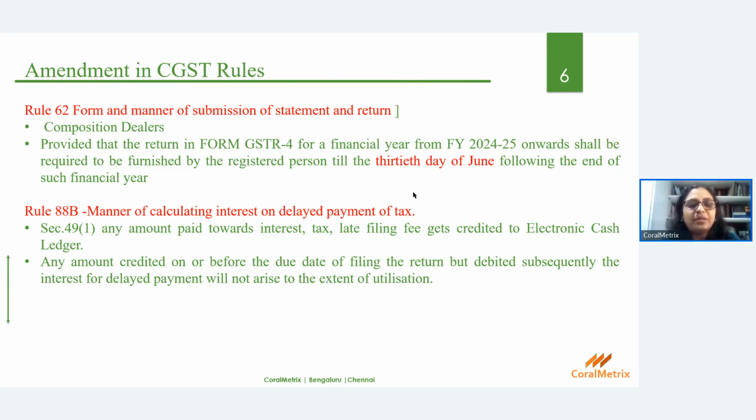Then there is another amendment in Rule 88B, which says manner of calculating interest on delayed payment of taxes. Section 49(1), if you see, any amount paid towards interest, tax, late filing fee gets credited in the electronic credit ledger. So any amount paid or credited on or before the due date of filing the GSTR 3B, if there is sufficient balance, then the taxpayer is not required to pay any interest, even if he files the returns belatedly. So that is what it's all about.